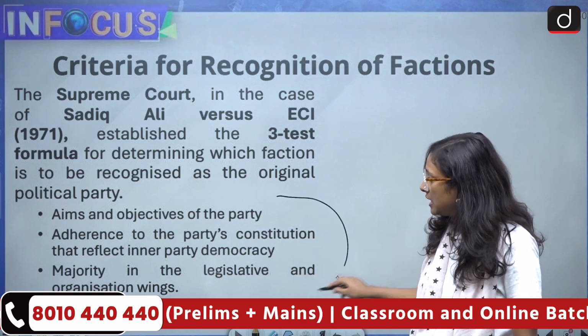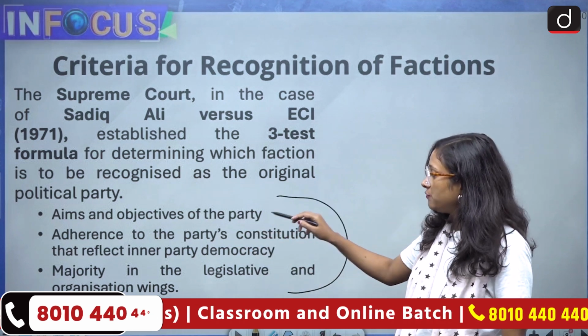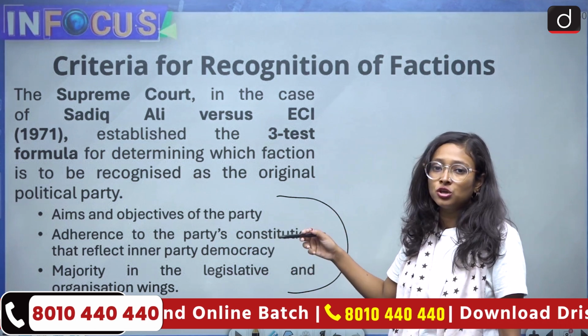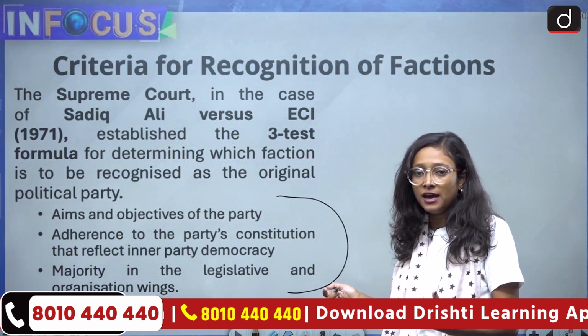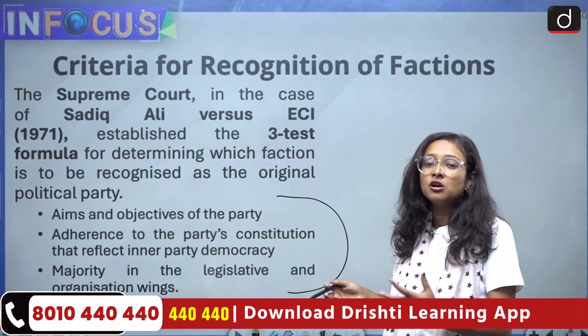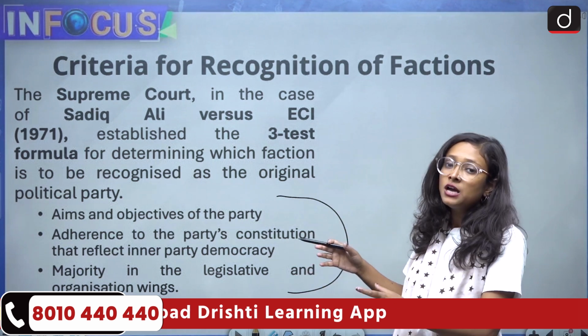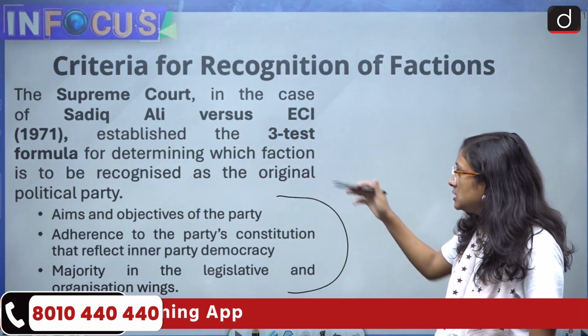So the party should follow its aim and objective, the party constitution should reflect its objective, and the majority should belong to one faction. These are the 3 tests established by the Supreme Court in Sadiq Ali versus the ECI.